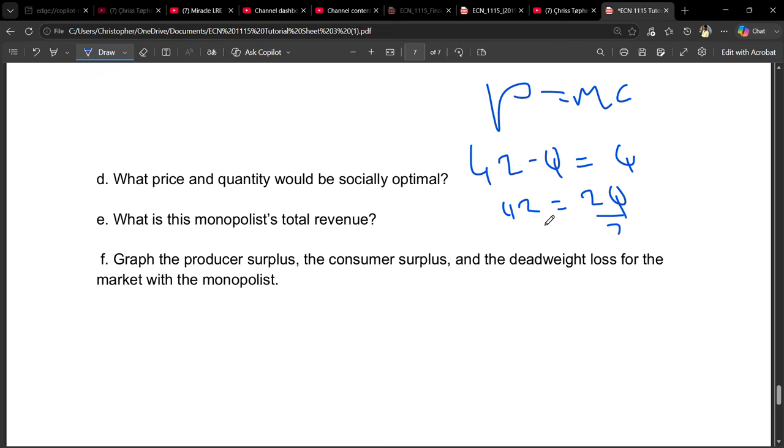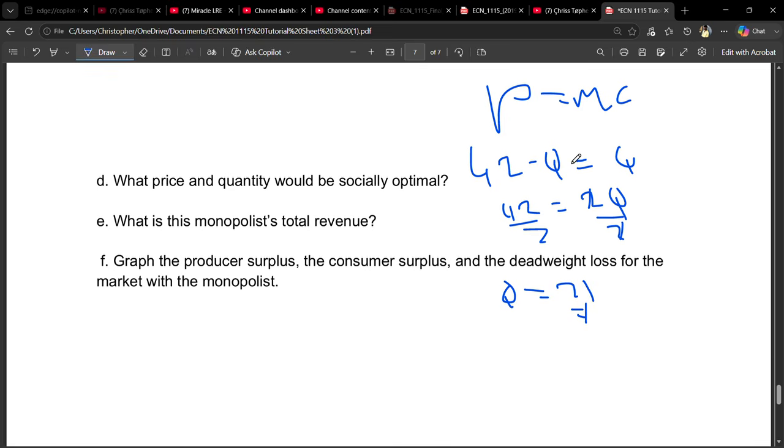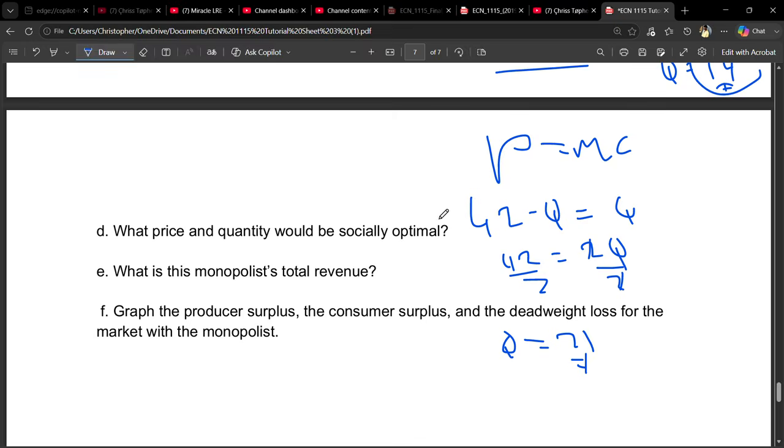We divide by 2 there. Our quantity is going to be 21. We get this 21, we replace it in the equation for price, price is equal to 42 minus quantity. So if we replace 21 there, our answer for price is going to be 21. So this is the price that we found for the socially optimal.